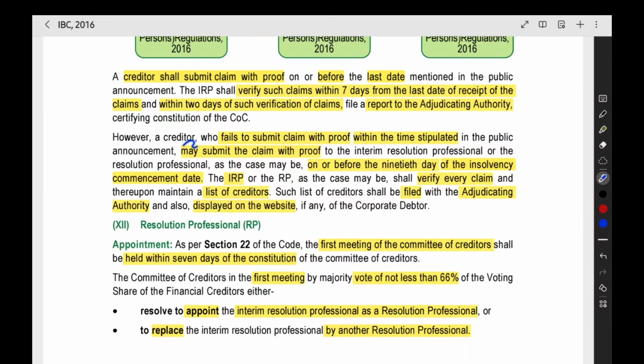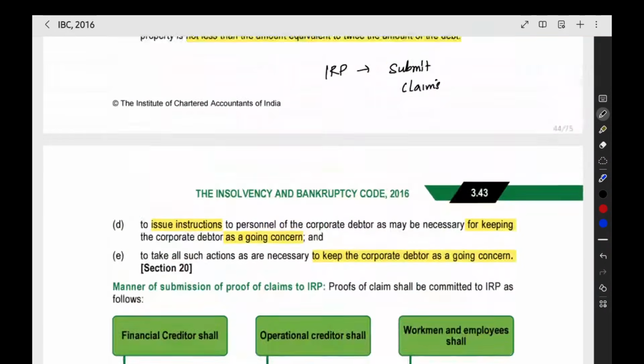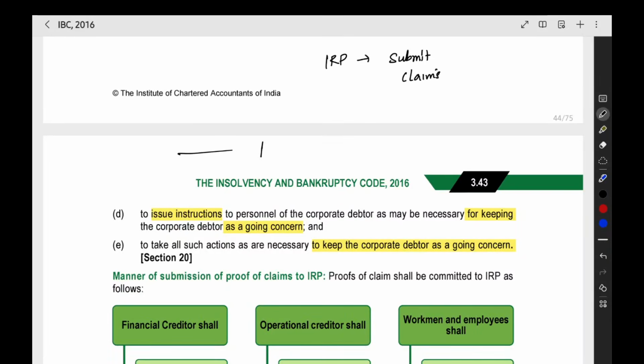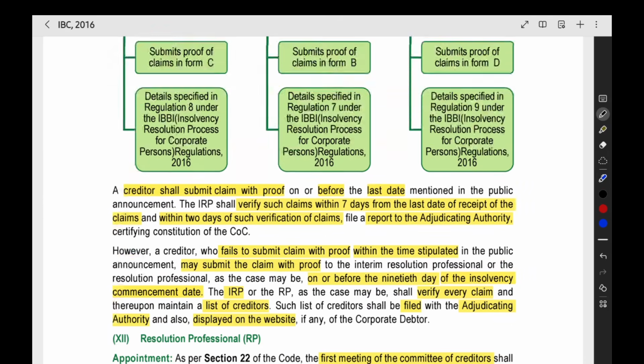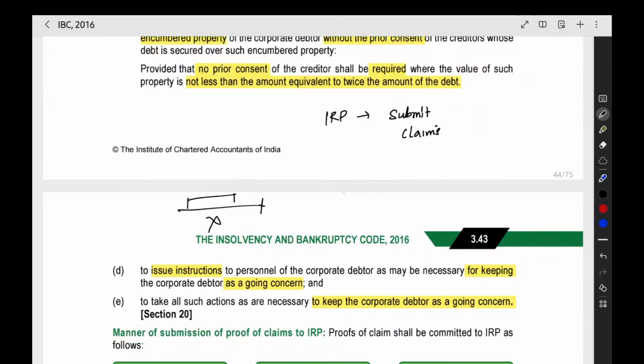Then if a creditor did not give the claim within the last date. So for example, this is the last date. In this period, they have to give, but they did not give. Now what can the creditor do? He can submit the claim with proof to the IRP or the RP on or before the 19th day of the insolvency commencement date. We will have the insolvency commencement date, right? Within that 19 days, you have to give the claim plus proof to the IRP.